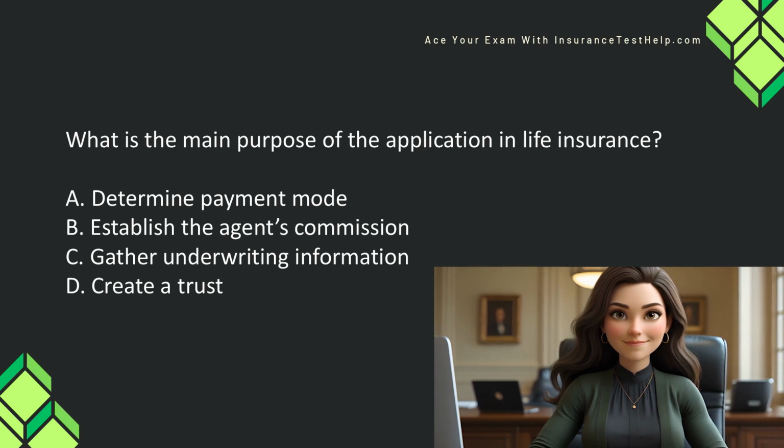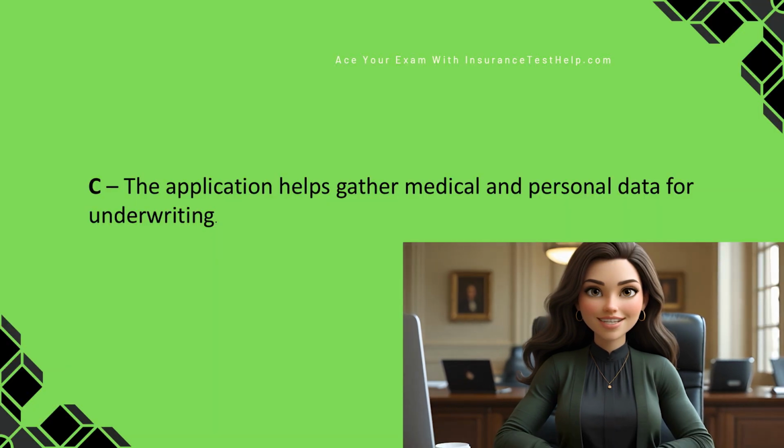What is the main purpose of the application in life insurance? A. Determine payment mode. B. Establish the agent's commission. C. Gather underwriting information. D. Create a trust. The application helps gather medical and personal data for underwriting.